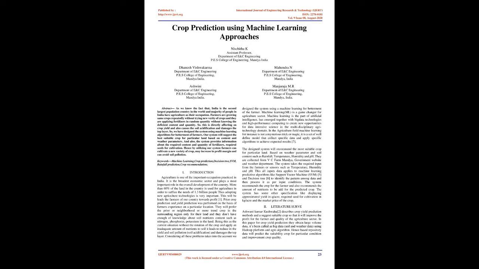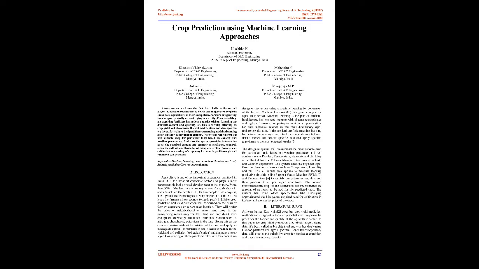Farmers are growing the same crops repeatedly without trying new varieties of crops, and they are applying fertilizers in random quantities without knowing the deficient content and quantity. So, this is directly affecting crop yield and also causes soil acidification and damages the top layer.